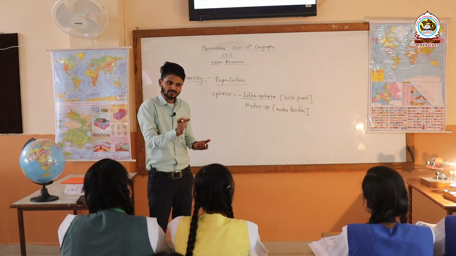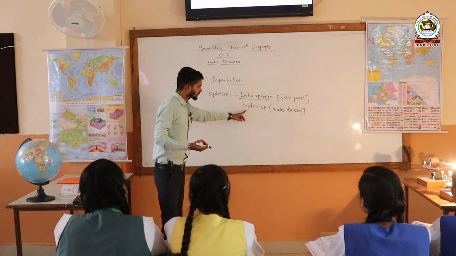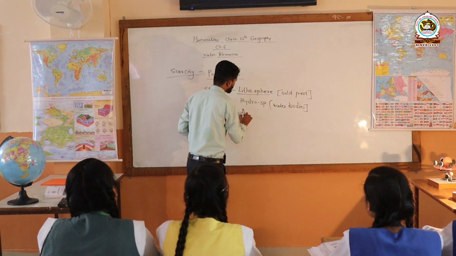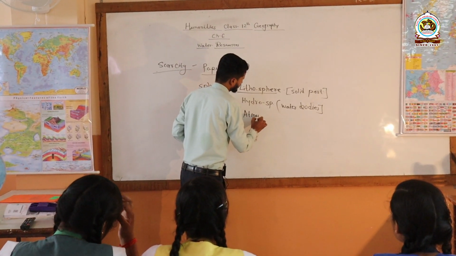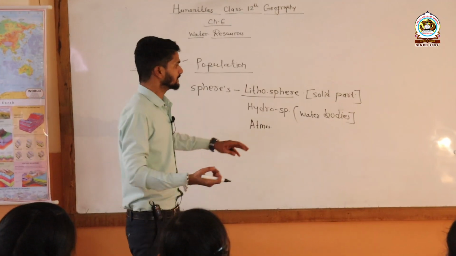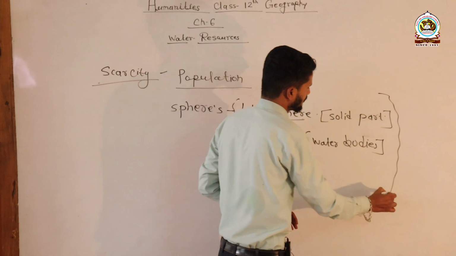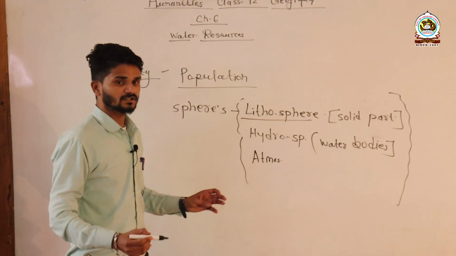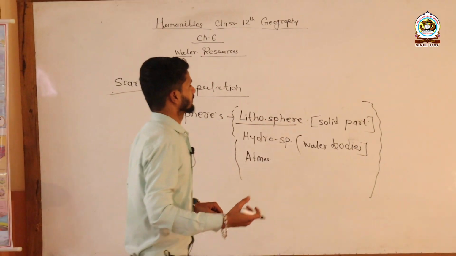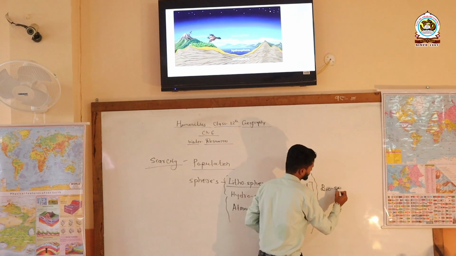Okay, and actually in this chapter, what do we have to study? We have to study about the hydrosphere. The third one is also there, what? Atmosphere. Actually we don't need to study it right now, but this is the third sphere, and the collective portion of all these, hydrosphere, lithosphere and atmosphere, is called what? You can see there, biosphere. It is called the biosphere.